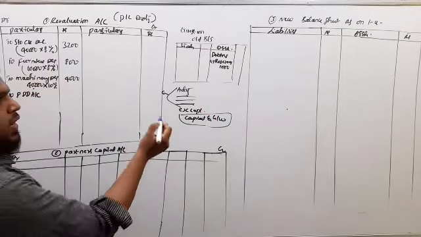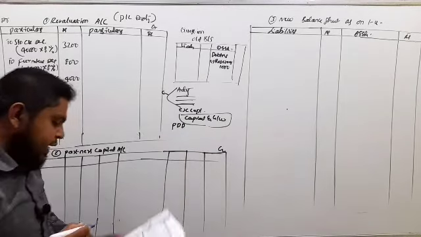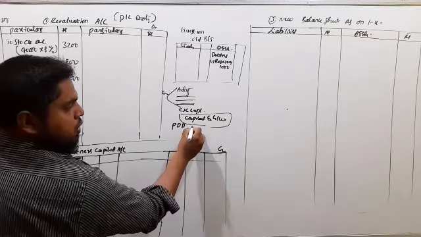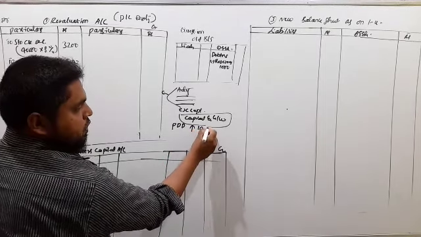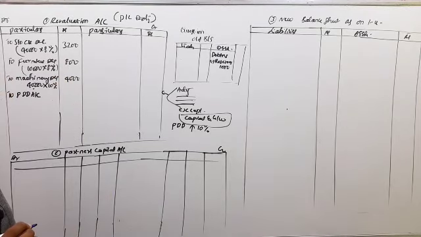And again in the adjustment, PDD increased to a 10% he has given. So this is the treatment on the reserve for doubtful debts, reserve for bad debts.